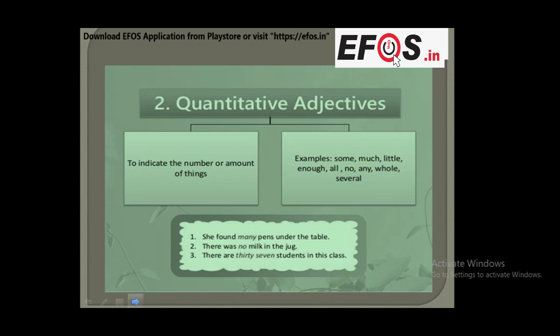Examples: some, much, little, enough, all, no, any, whole, several. Now the examples are: she found many pens under the table. So here many is the quantitative adjective. There was no milk in the jug. No is the adjective. There are 37 students in this class. How many students? 37. Quantity or number. It describes a number. So 37 is the quantitative adjective.